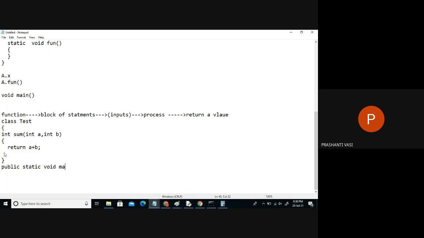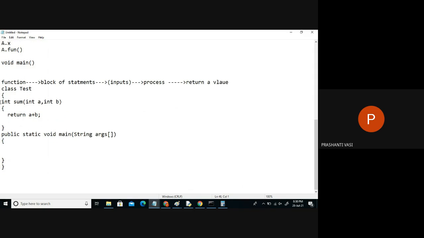public static void main(String[] args) as it is. Blindly you write this part, and whatever we do here only will get executed. Now I said whenever you write a function in a class, use the static keyword for sure as of now. Only then it's associated to the Test class. As we have written the signature, the same signature we can assign here also if you want.